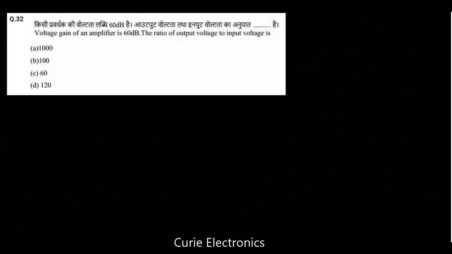Question number 32. The voltage gain of an amplifier is 60 dB. The ratio of output voltage to input voltage is? Now, voltage gain in dB is equal to 20 log10 of V out upon V in.